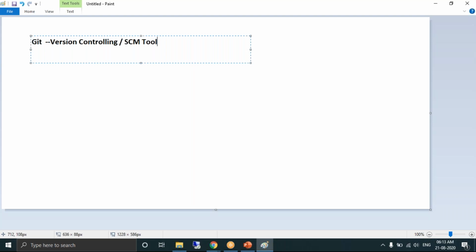By looking at the term version controlling, anybody can have some understanding. It helps you to manage the versions. Versions of what? Versions of the source code. Version controlling will help you to manage the versions of the source code. But by looking at the term, not anybody can understand what exactly version controlling does. It helps you to manage the different versions of the source code.